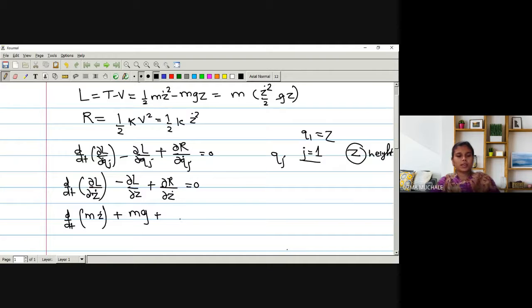Plus, what is the derivative with respect to z dot? Derivative of R is k times z dot, the 2 gets cancelled. So it is equal to 0. It is given to us, the equation. Now m is a constant, again we can take it outside the derivative of z dot with respect to t. Once again it will be m z double dot plus m g plus k z dot is equal to 0.